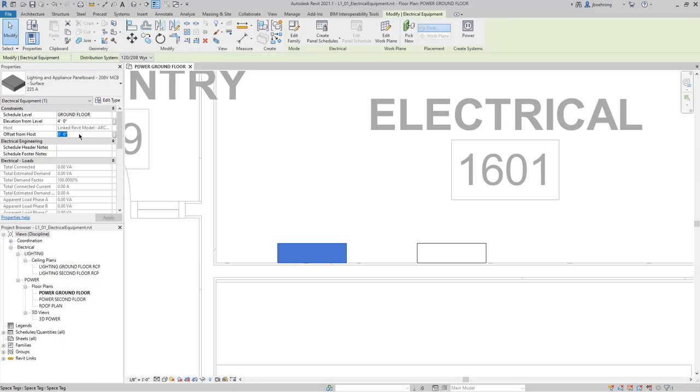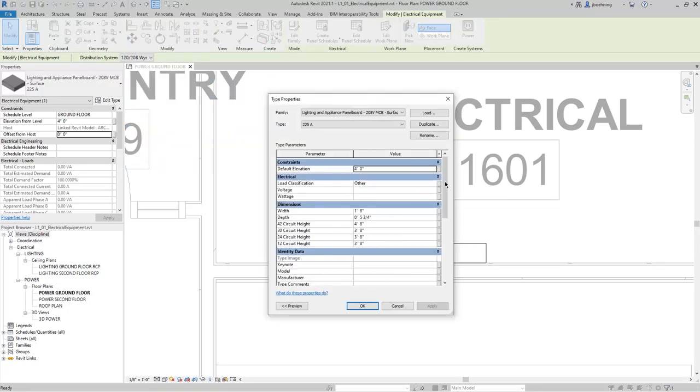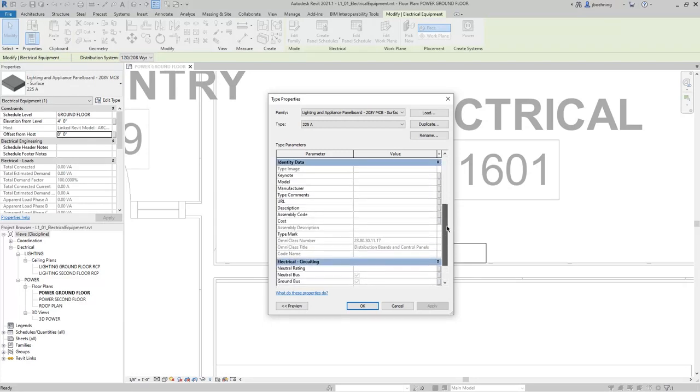So for example, if I input 1 foot, it will move it away from the wall 1 foot. And I'll change it back to 0, and it'll be on the wall again. So elevation from level will move it up or down, offset from host it'll move it away or closer to the wall. There are also several other parameters, and when you click Edit Type, you can view the type parameters, and depending on the family that you loaded and placed, these parameters will vary.